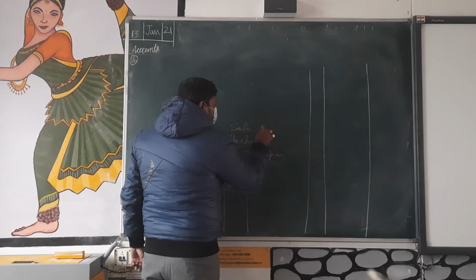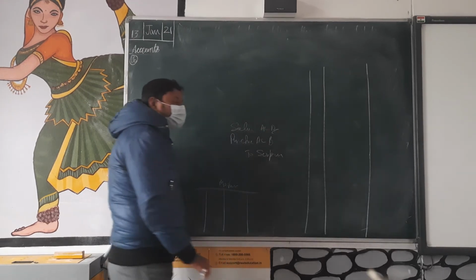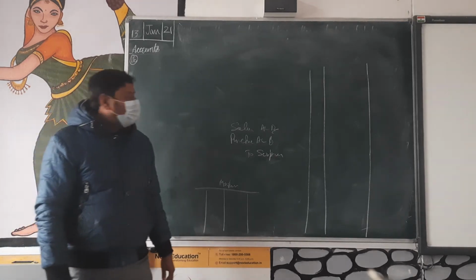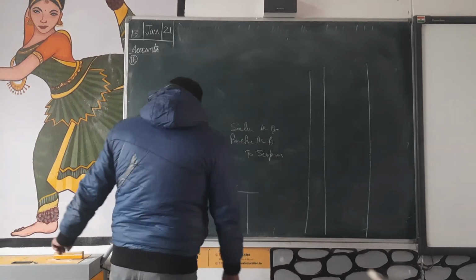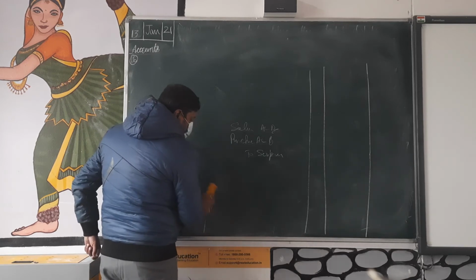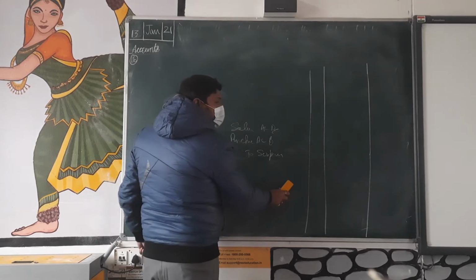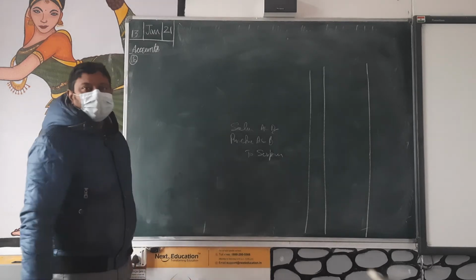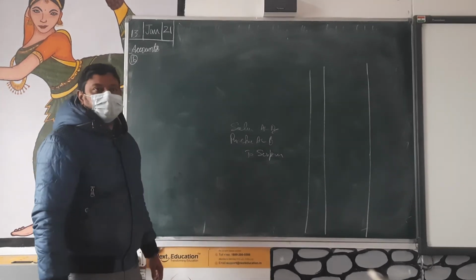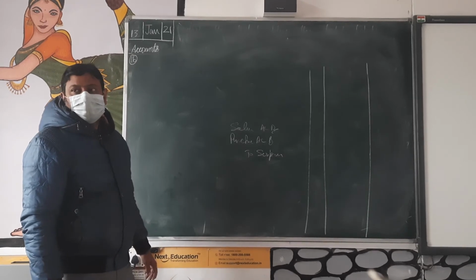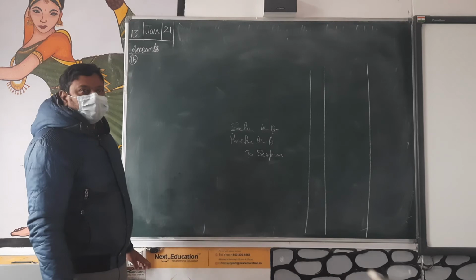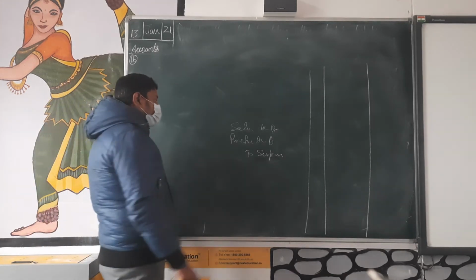So: sales account debit, purchase account debit to suspense. Done? Okay, go for the next.